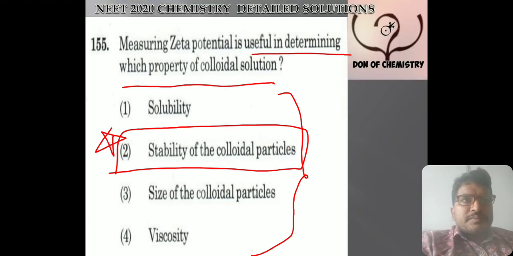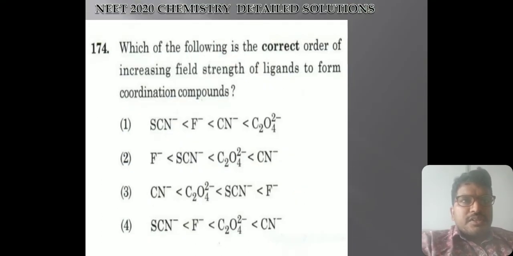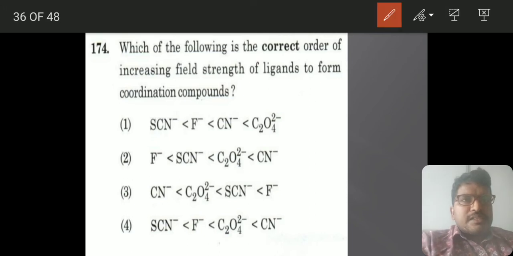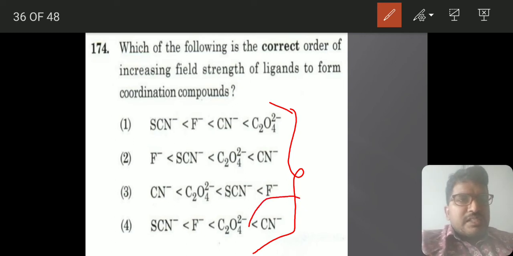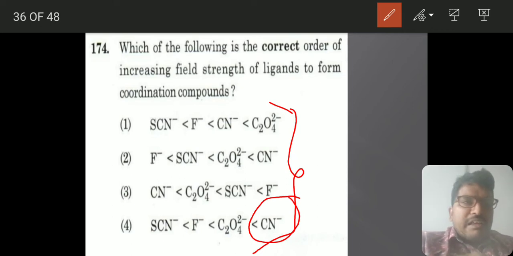The next question is on the spectrochemical series. I was repeatedly telling you that definitely, based on the strength of ligands, they will ask you one question from this, and this is the question they have asked. If you don't have an idea of the spectrochemical series exactly, you will never answer this question. I will make a mnemonic on how to remember the series in the coming days. I will put that video also.